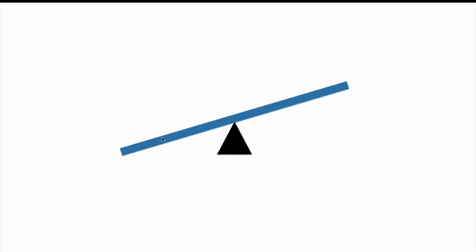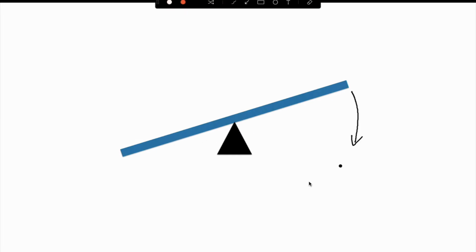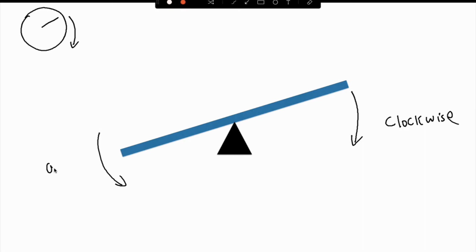So here you can see a beam. It is not balanced here. The force acting at this point is in the downward direction. If I am comparing this motion with a clock, like the second hand of the clock, it will be moving in this direction. It is clockwise. So here it is a clockwise moment. This one is anti-clockwise, opposite to the direction of the clock. That's the meaning of clockwise and anti-clockwise.